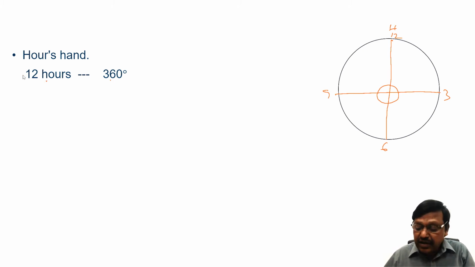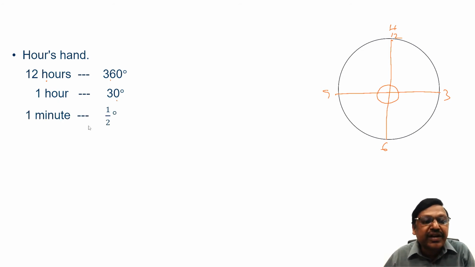In 12 hours, or in 1 hour, 360 by 12, 30 degrees it moves, or in 1 minute it moves half a degree. The hour hand for every minute moves half a degree.